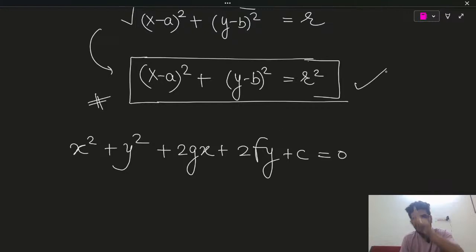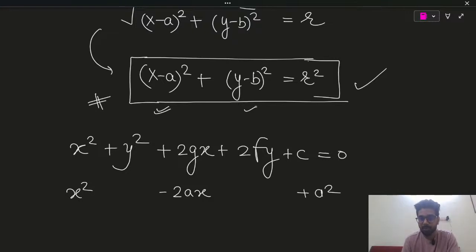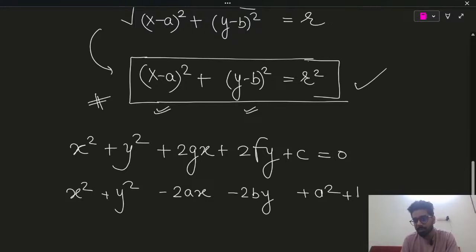But if you will expand this, let's see what you will have. x square, now from here you will have minus 2ax plus a square. If you will expand this, you will have y square minus 2by plus b square, and I will bring r square on this side is equals to 0.